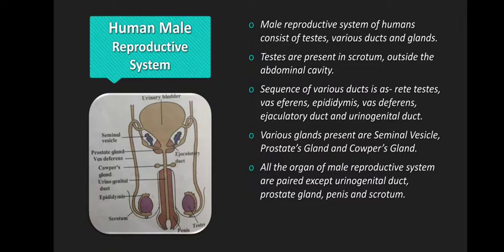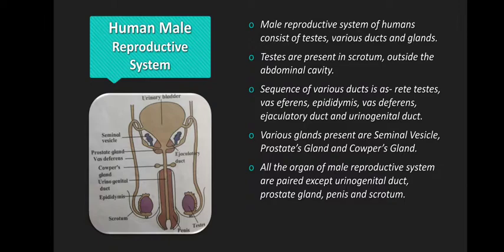Except the urinogenital duct, prostate gland, penis and scrotum, they are only one: one scrotum in which two testicles are there, one penis which helps in ejaculating the secretions of all these glands and also the urine, the prostate gland which helps in secreting the sticky substance present in semen, and the urinogenital duct which helps in passing these secretions to the penis.